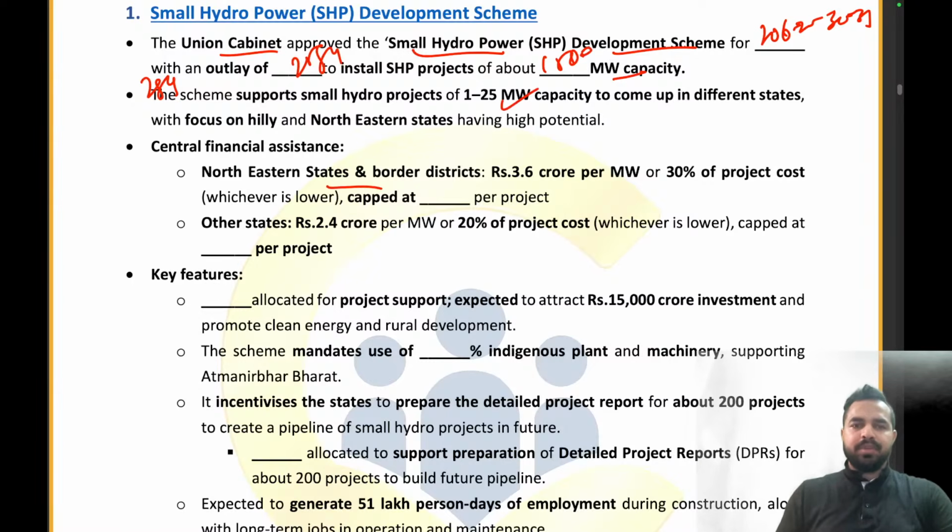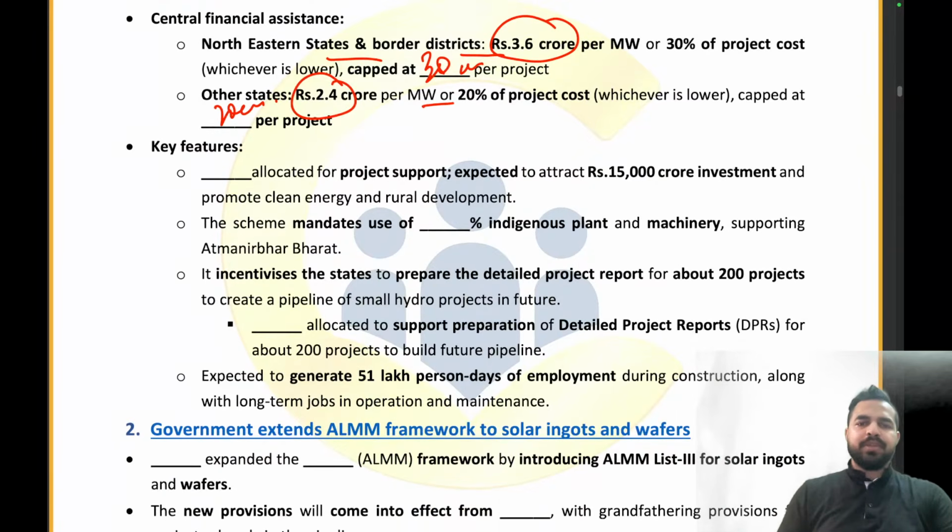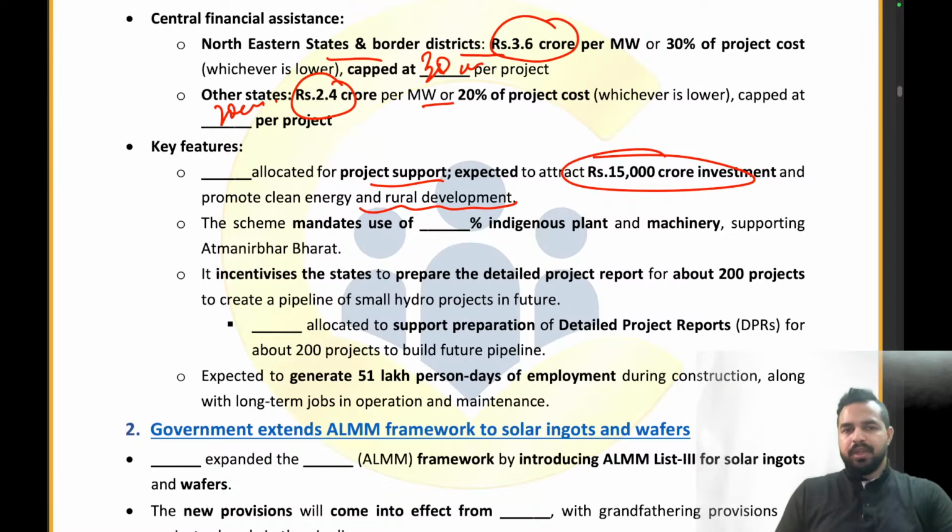Northeastern states and project border districts will be provided 3.6 crore per megawatt. Cabinet rupees 30 crore per project. Other states 2.4 crore per megawatt and rupees 20 crore per project. Dash allocated for project support, expected to attract 15,000 crore investment and promote clean energy and rural development. So what is the right answer here? How much amount are we providing? 2532 crores. Absolutely right.